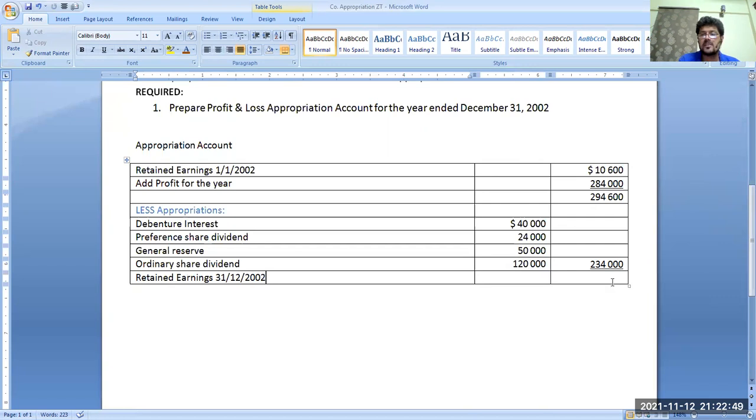We have to report it over here. 294,600 less 234,000, 60,600 is your closing balance of retained profit. Got it? This is how we make an appropriation account of companies.